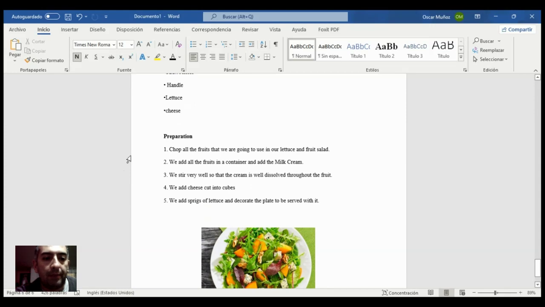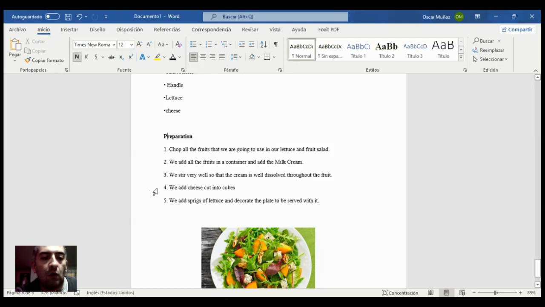This is the preparation. First, chop all the fruits that we are going to use in our lettuce and fruit salad. Two, we add all the fruit in a container and add the milk cream. Three, we stir very well so that the cream is well dissolved throughout the fruit.